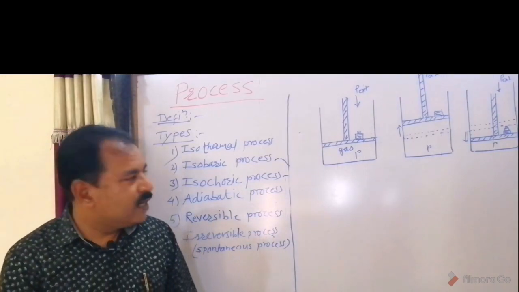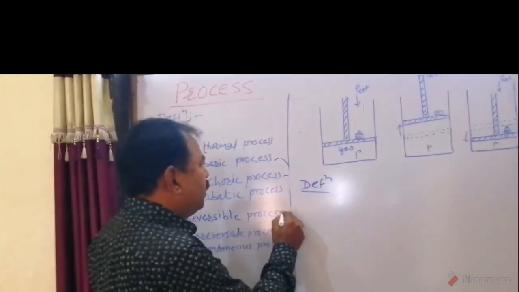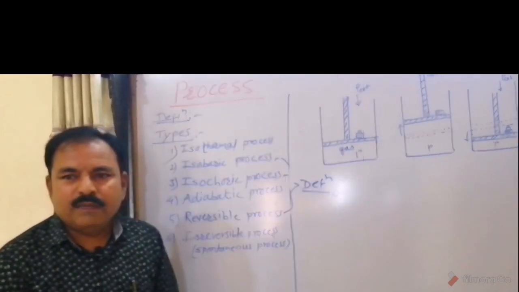Okay, we can see the definition of reversible process. Very simple definition.